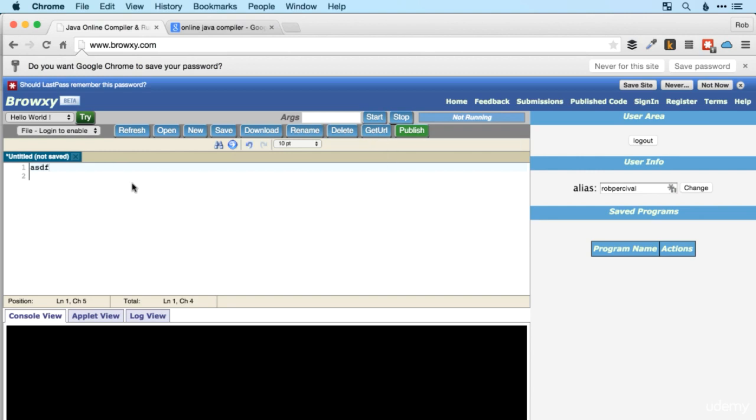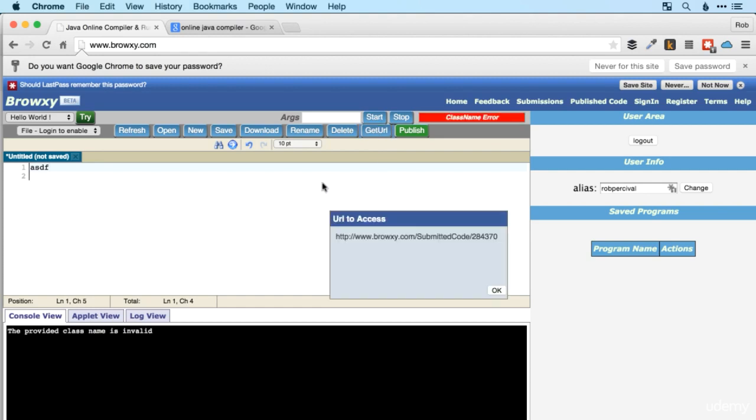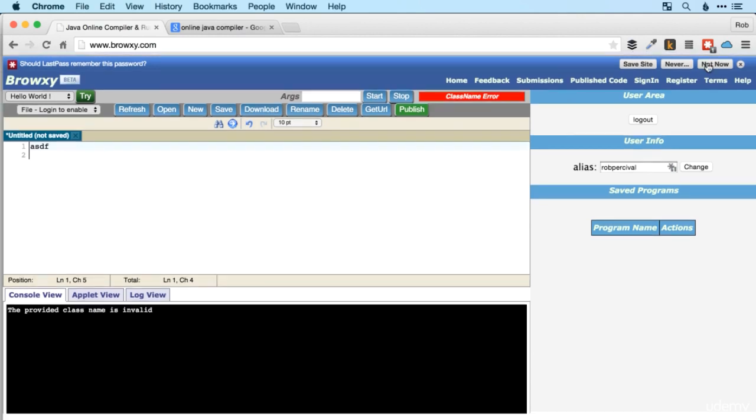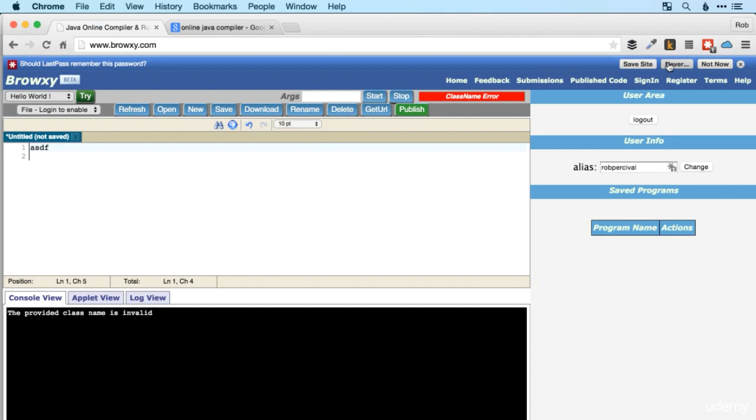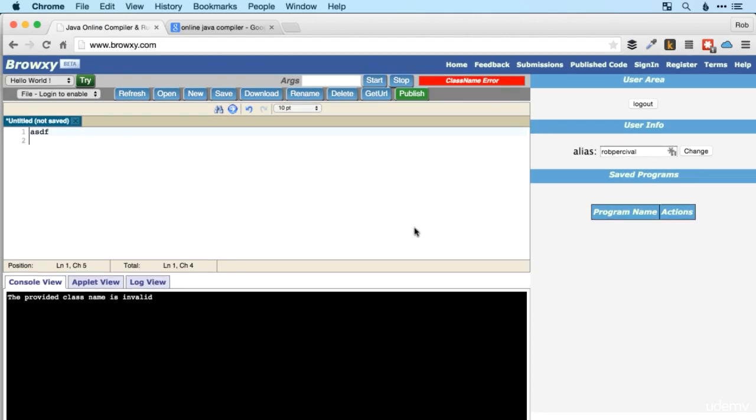So if I just put some text in there, for example, and then click Get URL, then I'm given a URL which I can share. So if you want to post something in the forums, then you can post it using that URL, and then we'll all be able to see and run your code and try and tell you what's wrong. So that's a really useful feature, and that's why I've chosen to use this site to practice our Java.